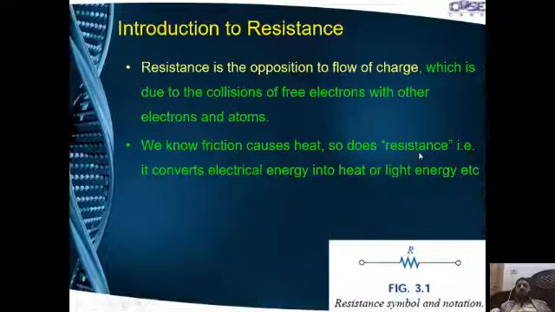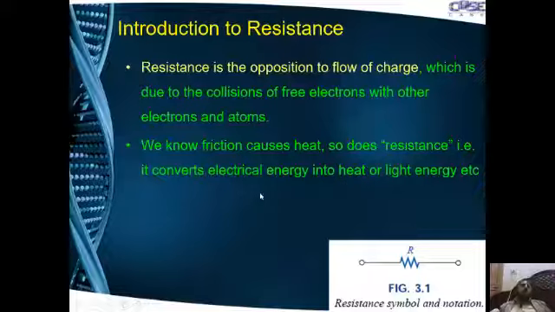Resistance is also a major cause of the phenomenon in which frictional effects are produced within a resistance. Frictional effect produces heat in the conductor, and that converts electrical energy into heat or light.